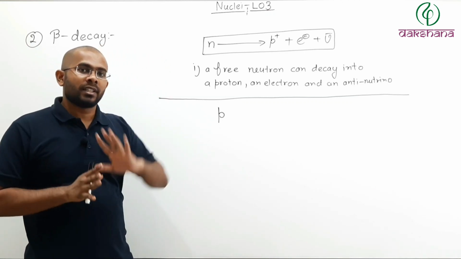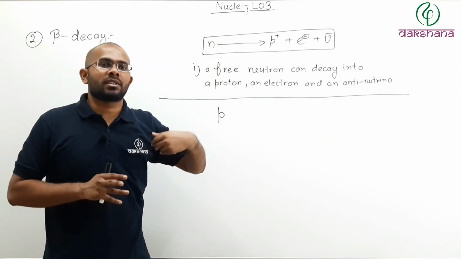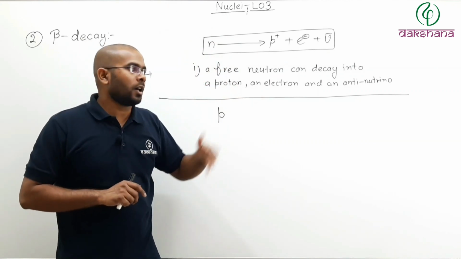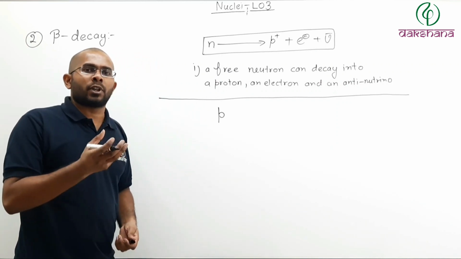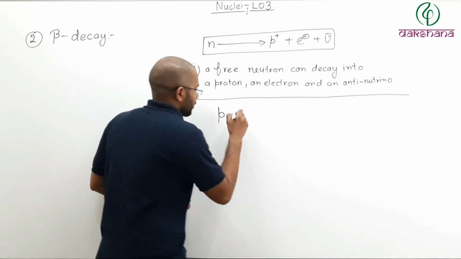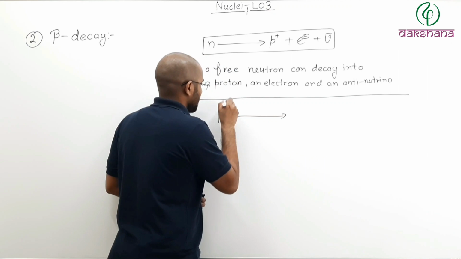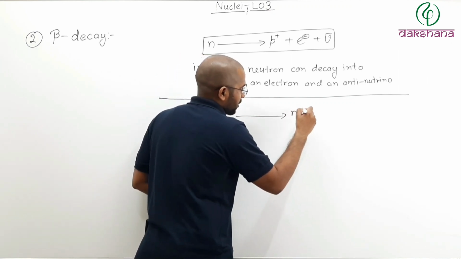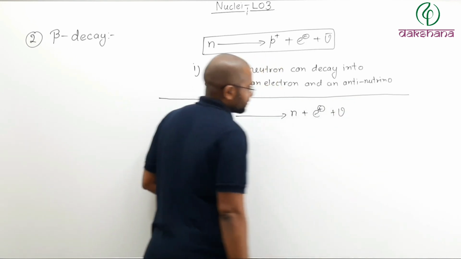But remember that beta positive decay was happening inside another nucleus, for example uranium or sodium. So if we have a free proton, it is not part of any nucleus. So we have seen proton changes itself into neutron plus a positron plus a neutrino.